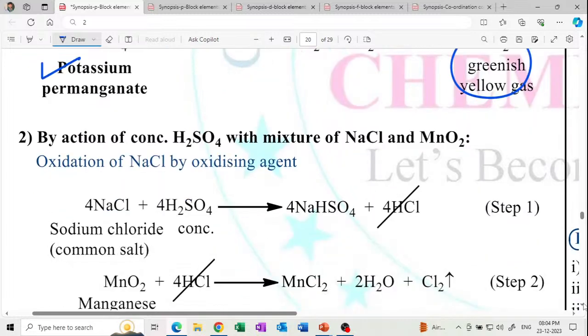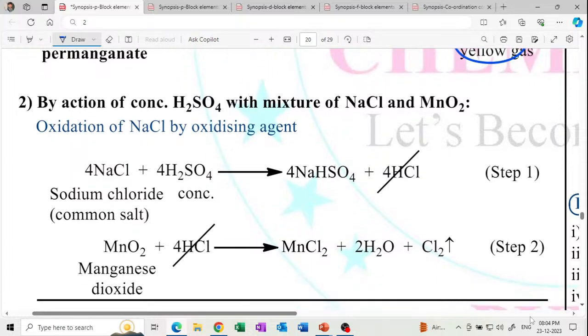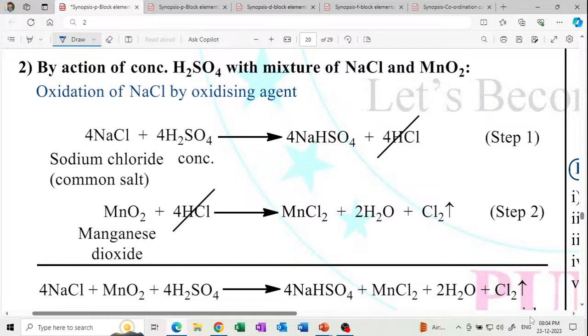Action of concentrated H2SO4 with a mixture of NaCl. So this is another reaction. Write the reaction in this manner. Oxidation of HCl by the oxidizing agent, and then HCl cancels out. So what is left behind? Chlorine gas. So step 1, step 2.